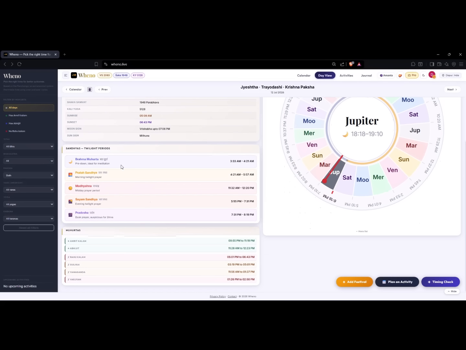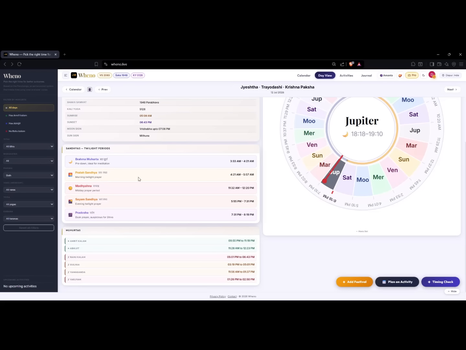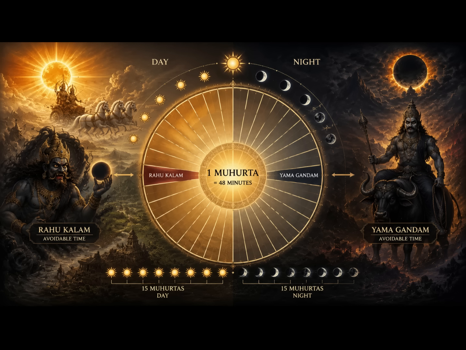Sandhya is the time of twilight, the time in which Brahma is said to do the creation of various beings, including Devatas and the Asuras, the morning Sandhya for Devatas and the evening Sandhya for the Asuras. Hence, it is said not to sleep during the Asura Sandhya. You can use this time for Sandhya Vandana and related practices.